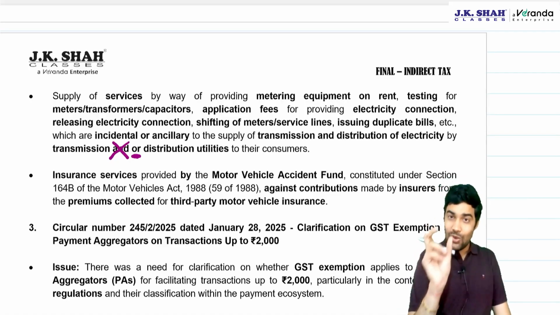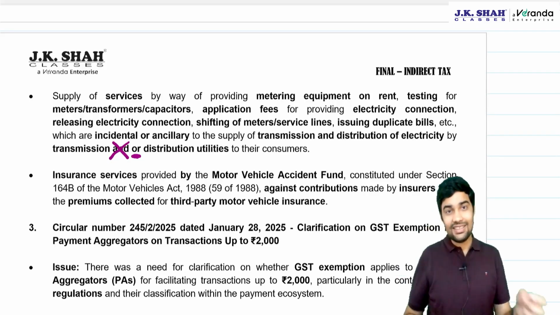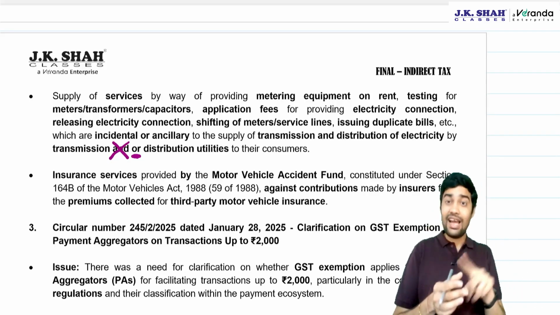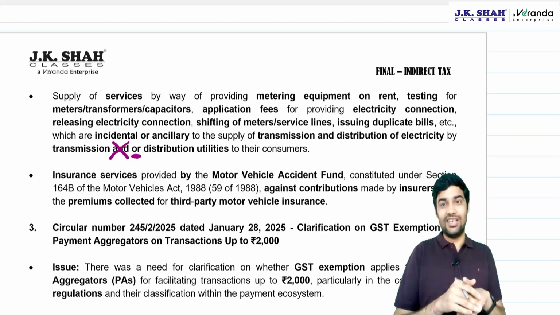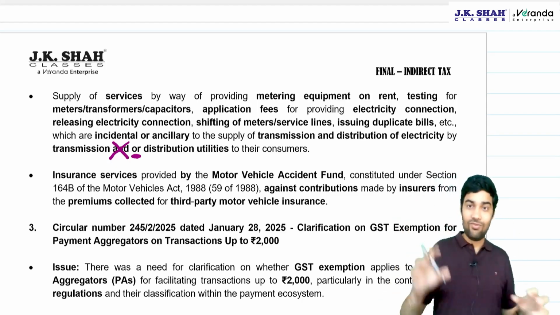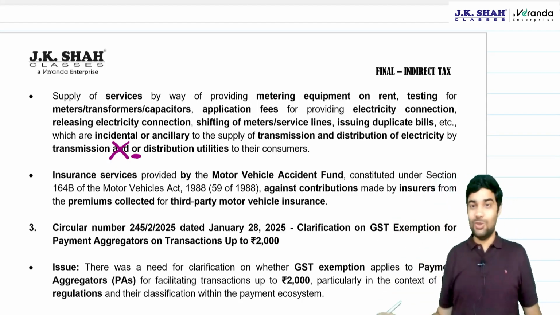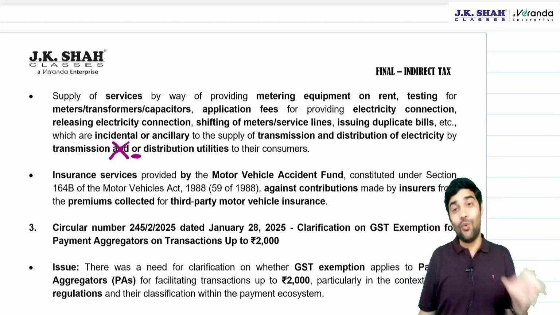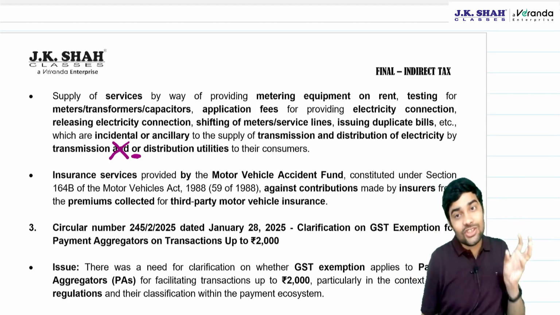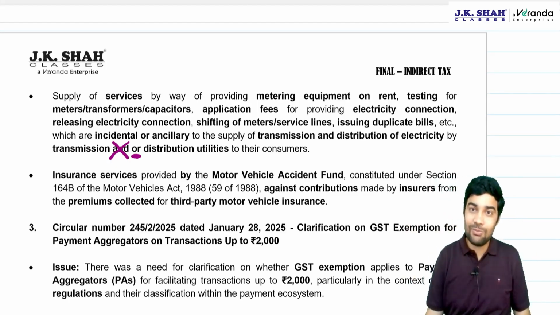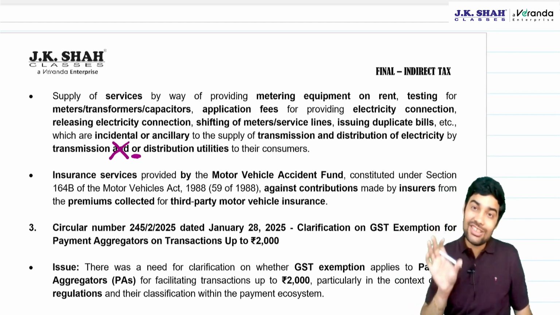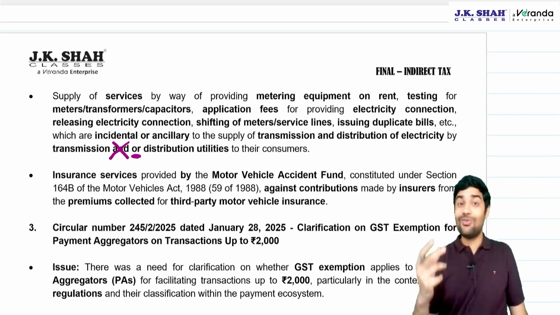Now when they added this entry, they mentioned "transmission and distribution utilities" will get an exemption. Now if you write "and", then the meaning is it should be a transmission and distribution utility, someone doing the job of transmission of electricity plus distribution of electricity. What about a utility which is only doing the transmission job? Or a utility which is only doing the distribution job? What about them?